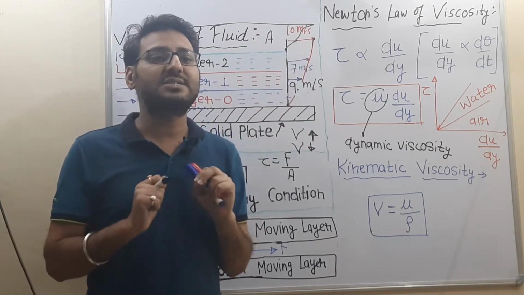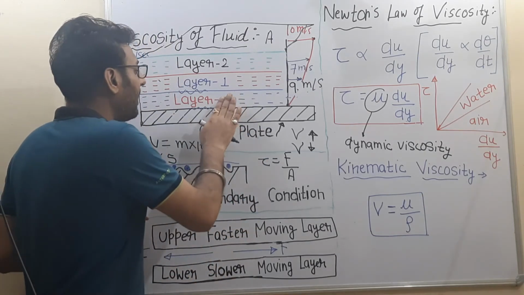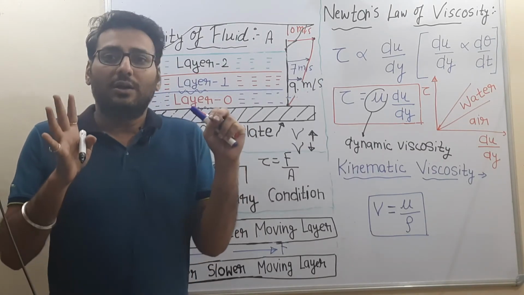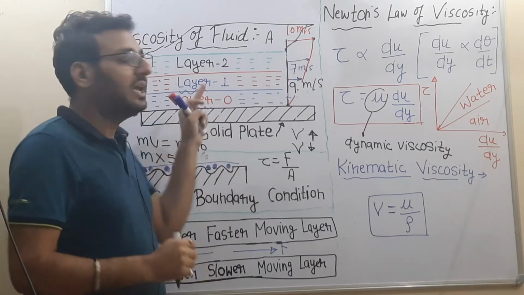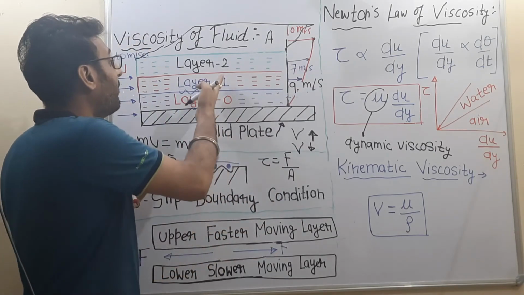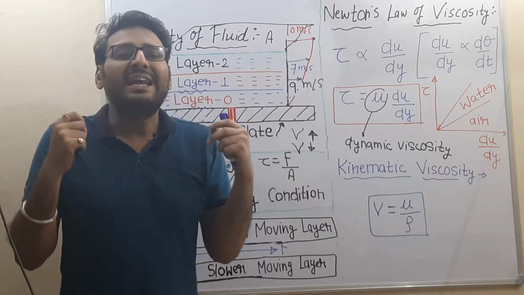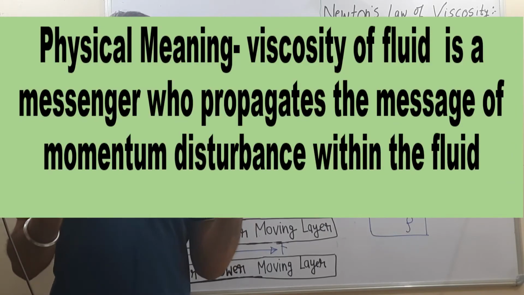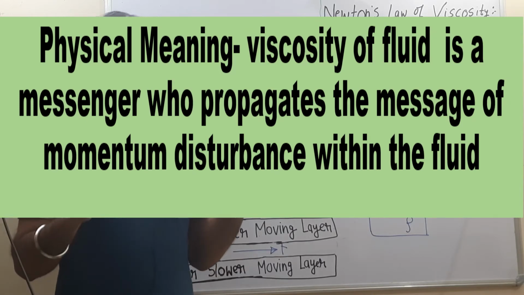Now we are going to discuss the physical meaning of the kinematic viscosity. Now layer 0 comes in contact with the solid plate. So layer 0 knows that there is a disturbance in the momentum, because what the plate has done is create the disturbance in the momentum. But how do layer 1 and layer 2 know that there is a disturbance in the momentum? So in other words, we can say that viscosity of a fluid is a messenger who propagates the message of momentum disturbance within the fluid.